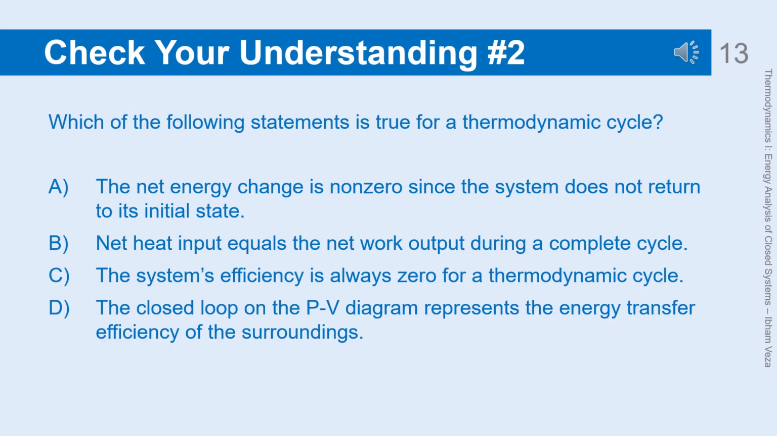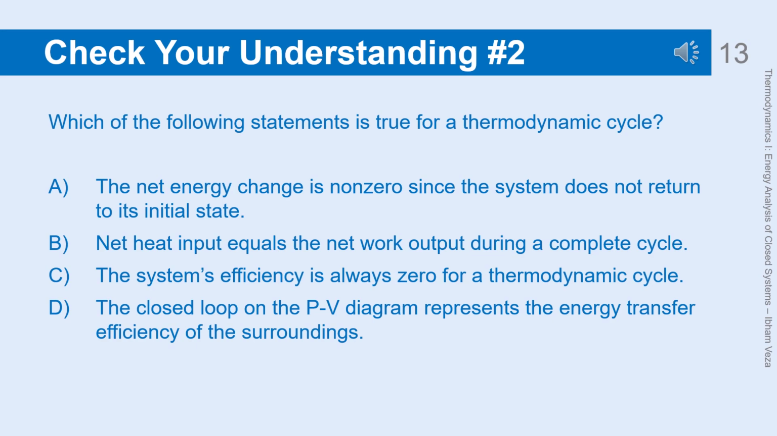This is the correct answer, as in a thermodynamic cycle, the heat input to the system is converted into work output, assuming no losses, ideal cycle. C. The system's efficiency is always zero for a thermodynamic cycle.